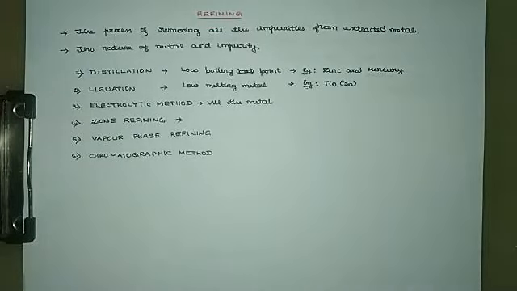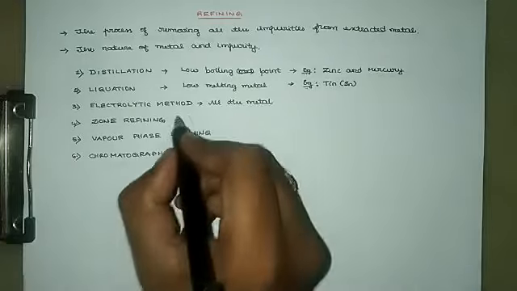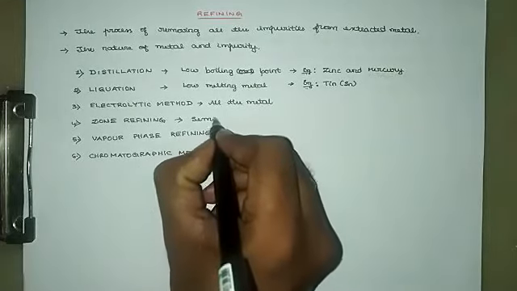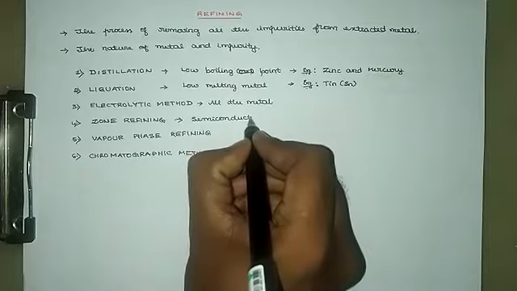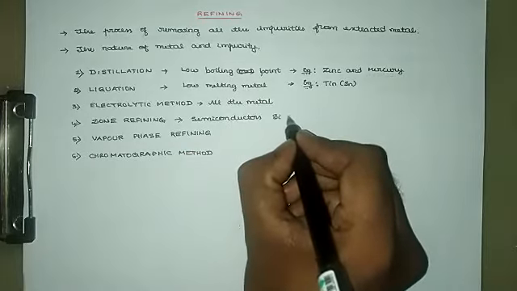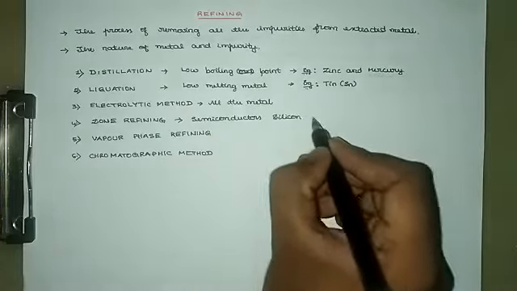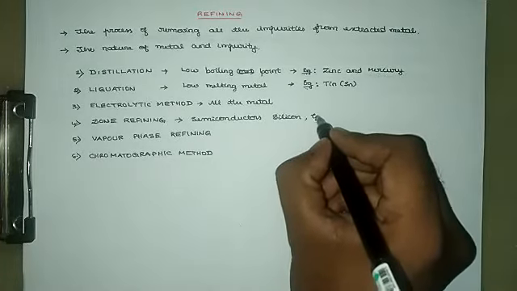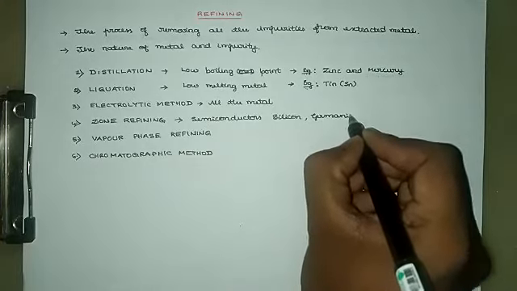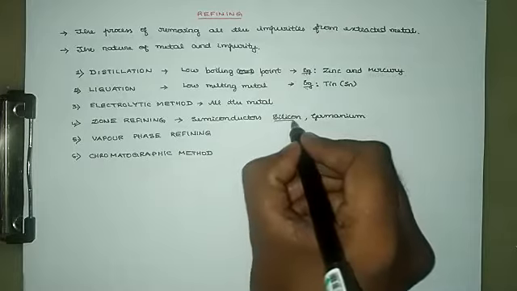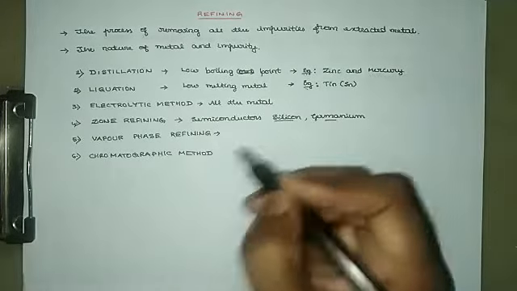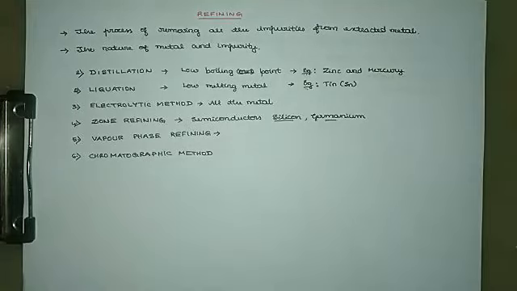Then zone refining. This method is useful for refining semiconductors such as silicon, germanium, etc., which are required in a highly purified form. So you can refine them through the zone refining method.